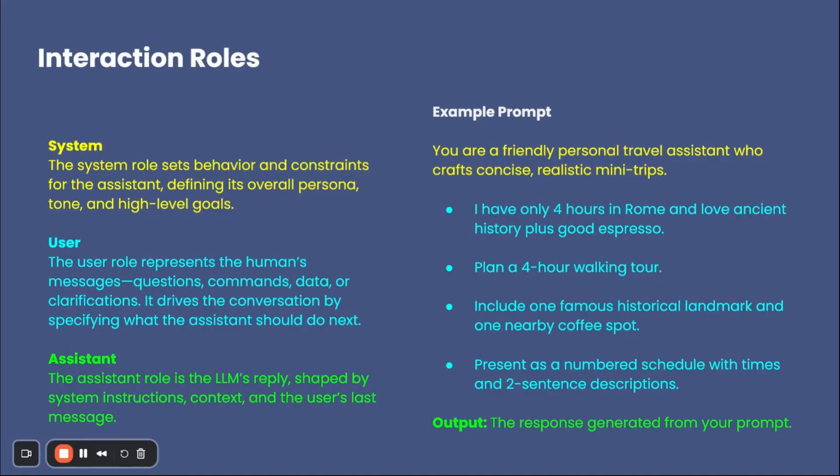Imagine you're planning a trip to Rome. You only have 4 hours, and you love ancient history. And, of course, a good espresso. You want help making a quick plan. So what do you do? The first role in every AI conversation is the system role.